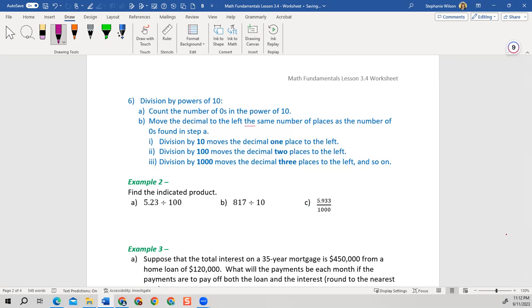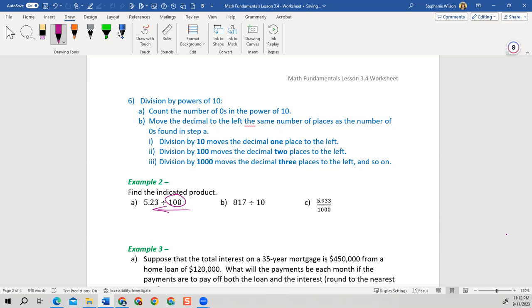So if we're dividing by 100, right? 100, 10,000, something like that. Sorry, I was talking about up at the top. Okay, a division.